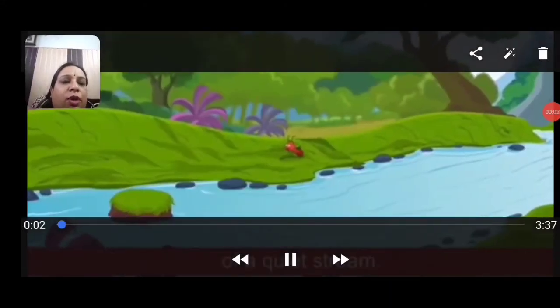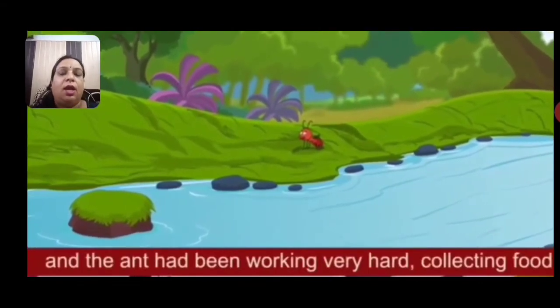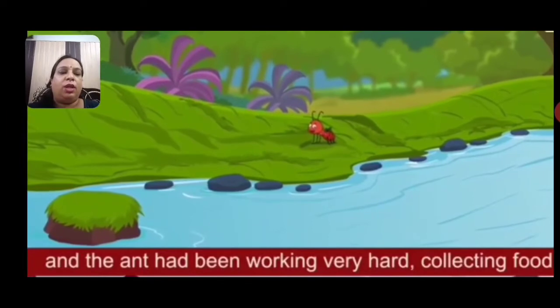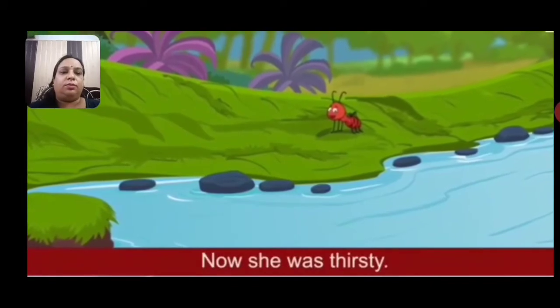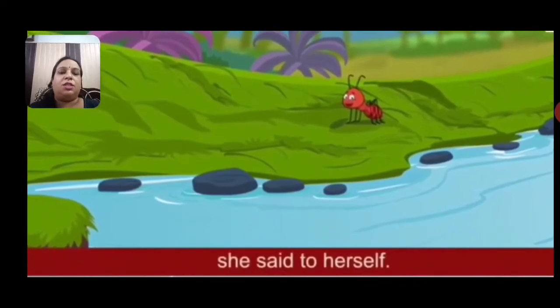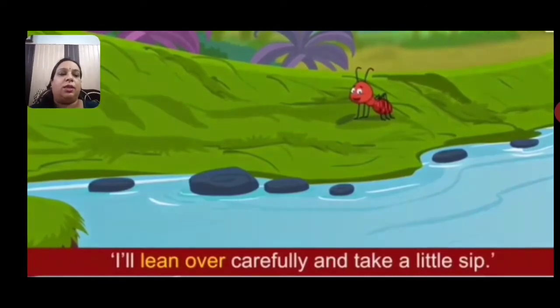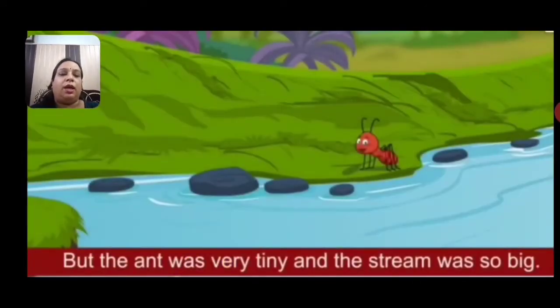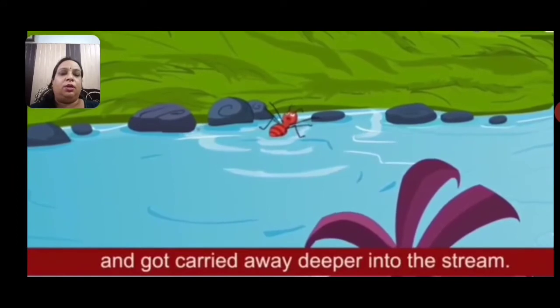A little ant was moving on the grassy bank of a quiet stream. It was a hot day, and the ant had been working very hard collecting food. Now she was thirsty. How clear and cool the water looks, she said to herself. I will lean over carefully and take a little sip. But the ant was very tiny and the stream was so big. It fell into the water and got carried away deeper into the stream.